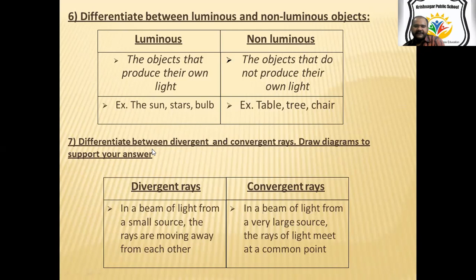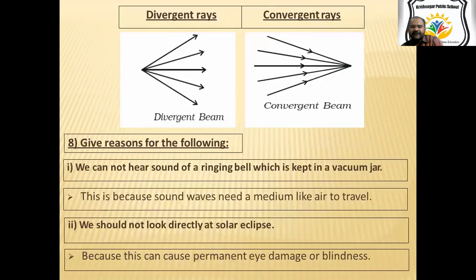Now, differentiate between divergent and convergent rays, with a diagram to support the answer. So here, divergent rays and convergent rays. Suppose these are divergent: from a point, the light is going in different directions. These are called divergent rays.